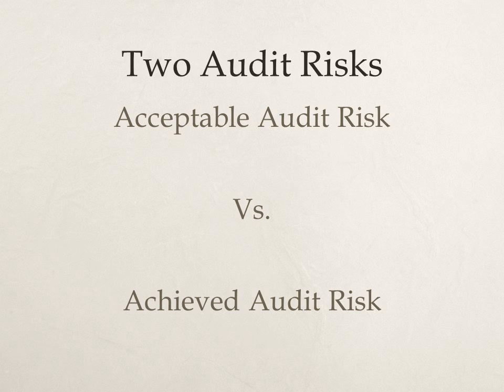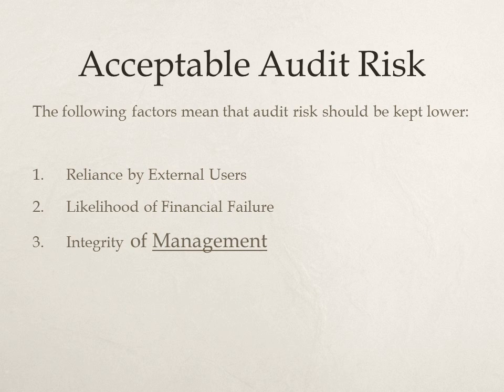Again, this highlights the nature of the audit, that we are going to be looking at both the acceptable and achieved audit risk. Acceptable is what we aspire to do, achieved is what we actually do. The acceptable audit risk will be factored by a number of factors, including reliance by external users. A public company would have a lower acceptable audit risk than a private company. The likelihood of financial failure will also be considered. Both of these are going to be driven by litigation concerns. The auditor, if they are facing greater litigation risk, will want to be more confident in their opinion. Also, if the auditor thinks management may be of questionable integrity, they will want a lower audit risk to provide further protection.